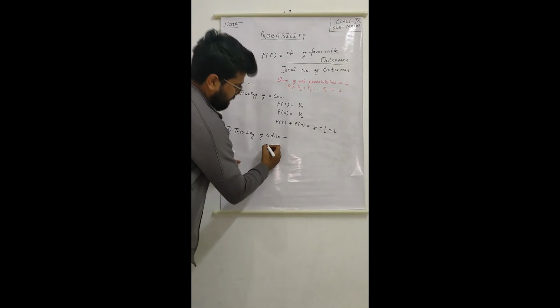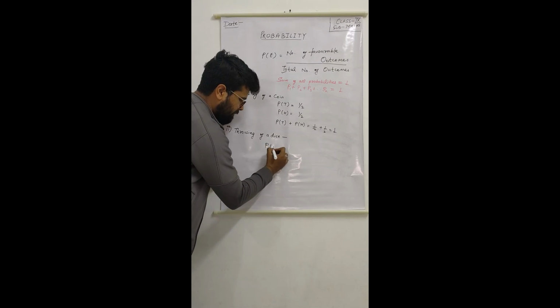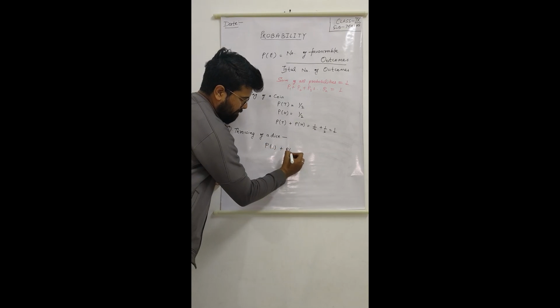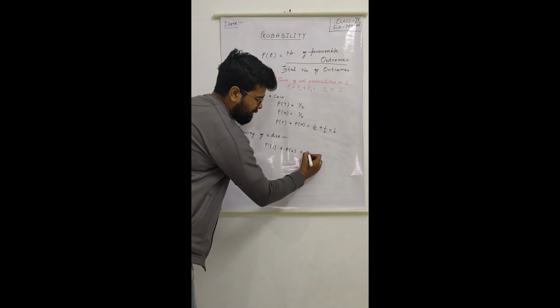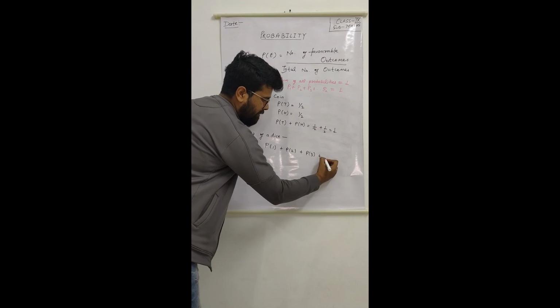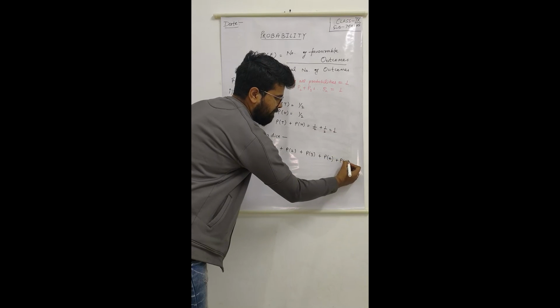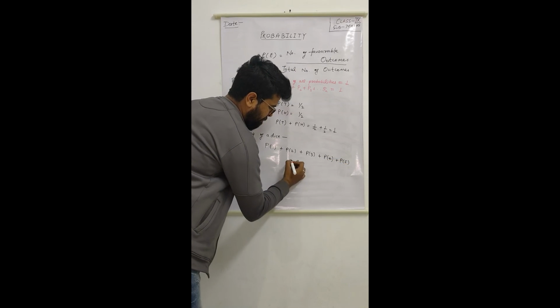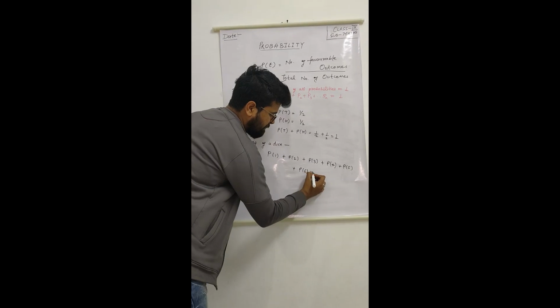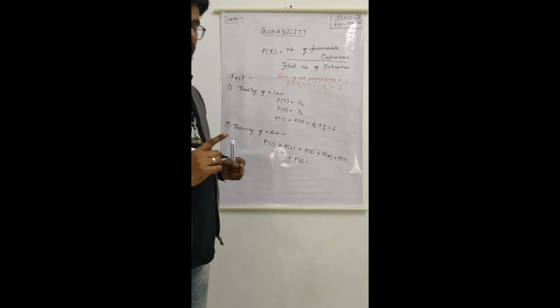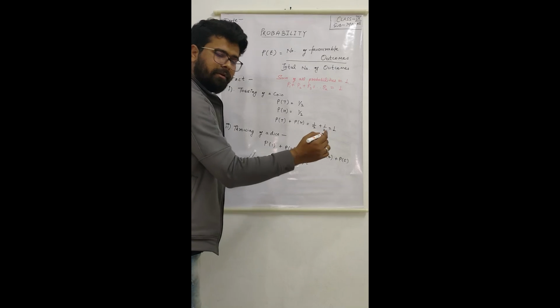Over here we have all the possible probabilities: probability of getting 1, of getting 2, of getting 3, probability of getting 4, probability of getting 5, and probability of getting 6. These all were 1 by 6.